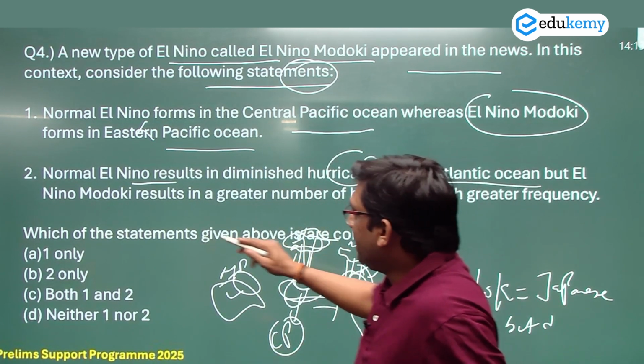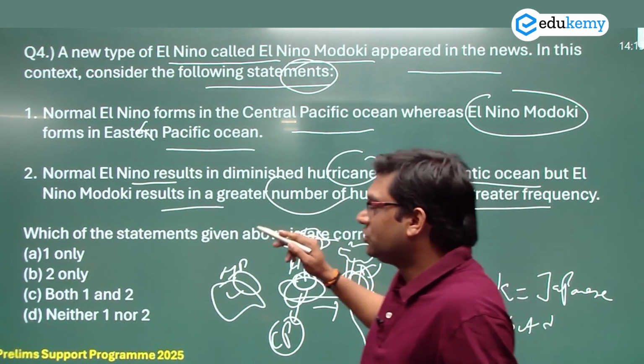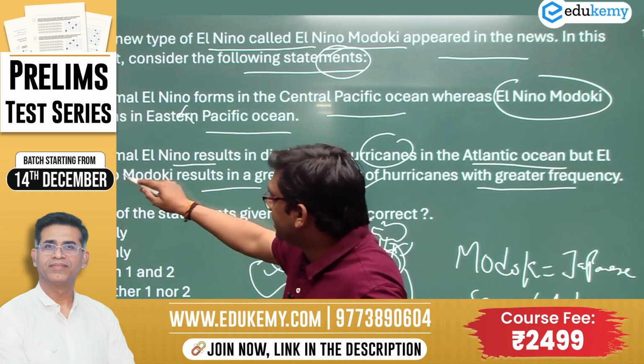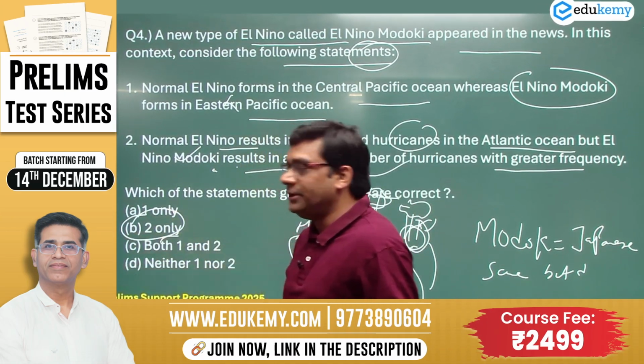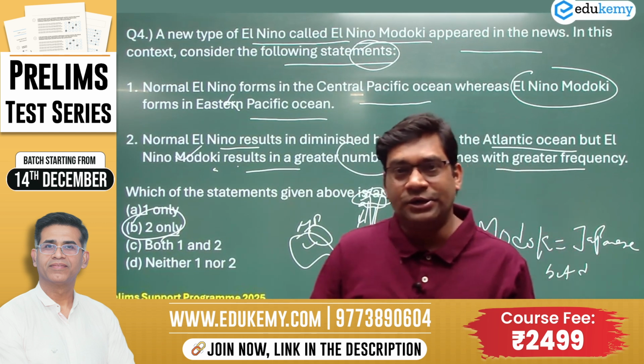Okay. El Nino Modoki results in a greater number of hurricanes with greater frequency. So El Nino Modoki increases the frequency. So option 2 is correct, or statement 2 is correct. So your correct answer will be option B, 2 only. So again it required a complete understanding of the concept.